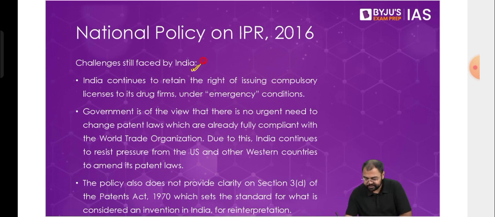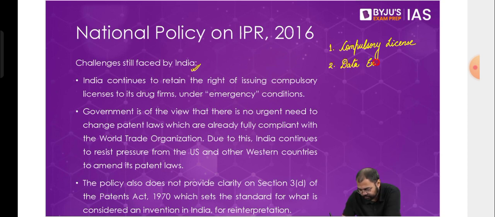First, for example, with regards to something called compulsory license. First problem with regards to compulsory license. Compulsory license has been one problem. Then another problem has been data exclusivity. Then another problem has been around section 3 of the Indian Patents Act. And the fourth problem has been around copyright enforcement.